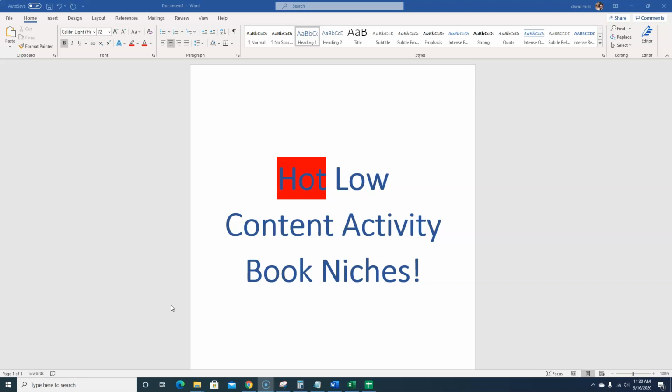In today's video, I want to show you some hot, low content activity book niches. This is really cool because, with low content activity books, coloring books, all that, while you may have been told that they're just overly saturated, that's just not true.